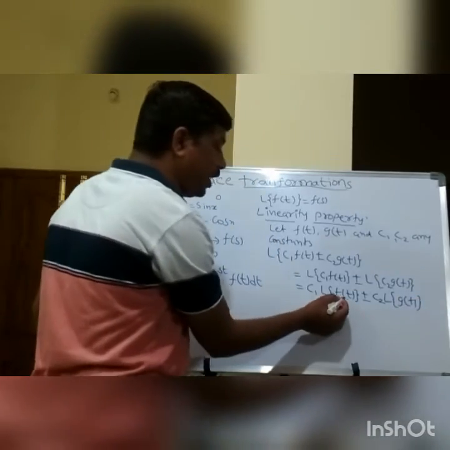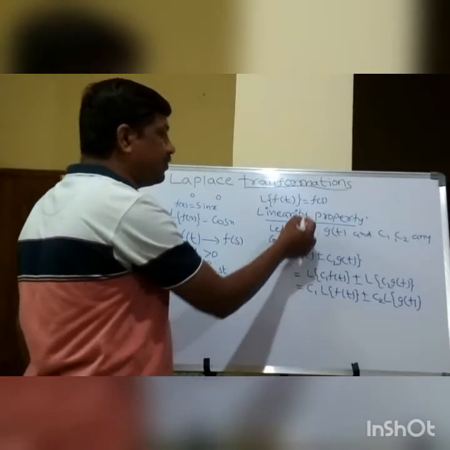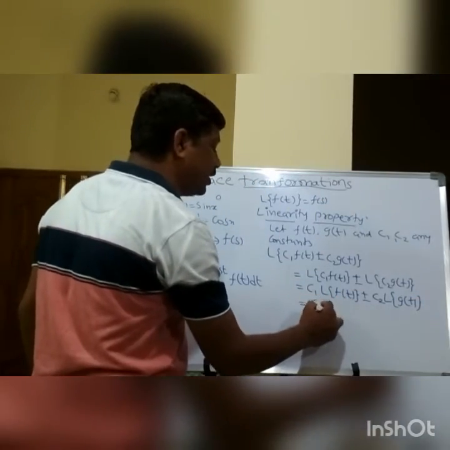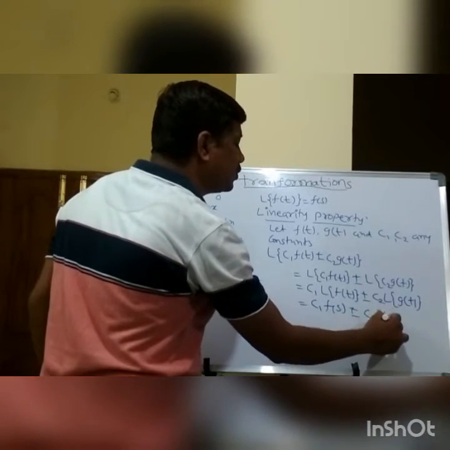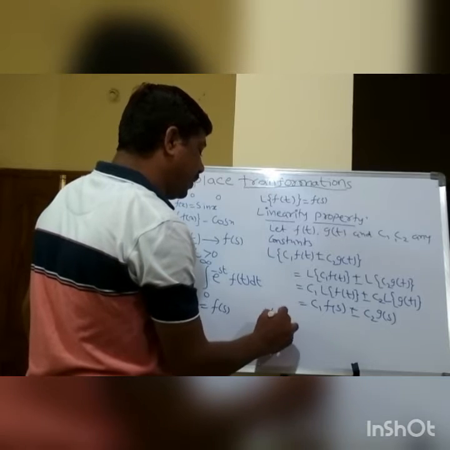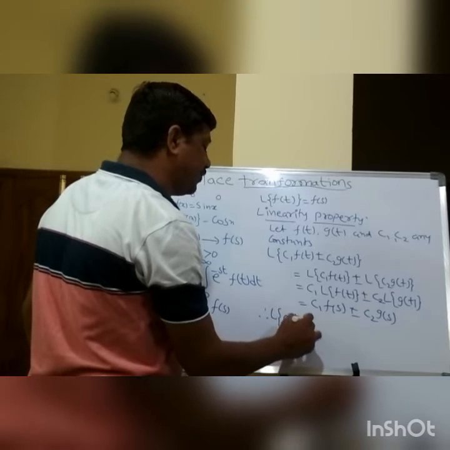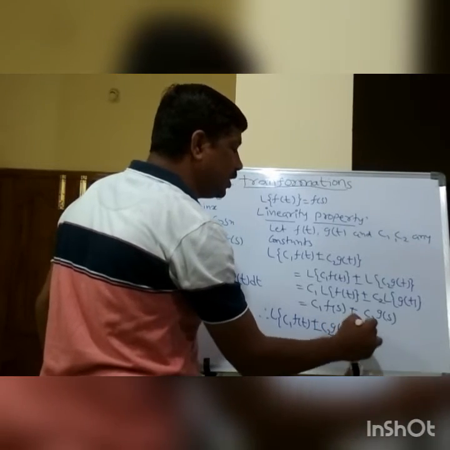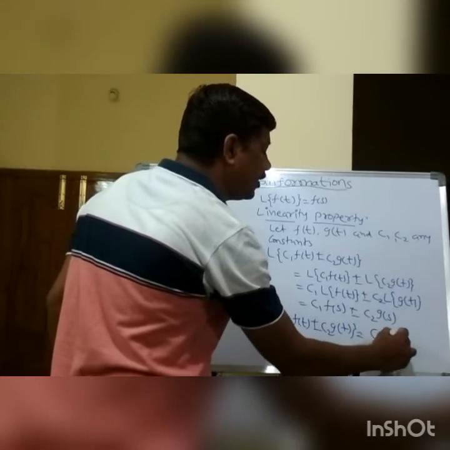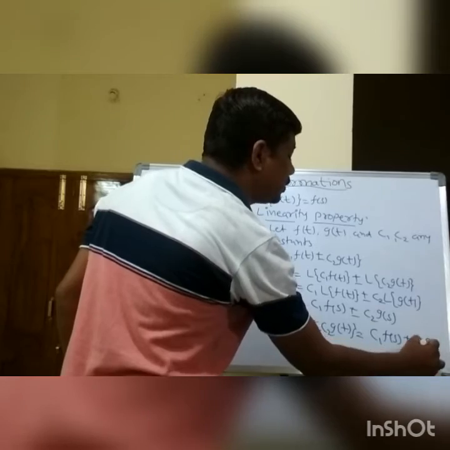I already said that Laplace of f(t) is equal to F(s). Then I can write c1 F(s) plus or minus c2 G(s). Therefore Laplace of c1 f(t) plus or minus c2 g(t) is equal to c1 F(s) plus or minus c2 G(s).